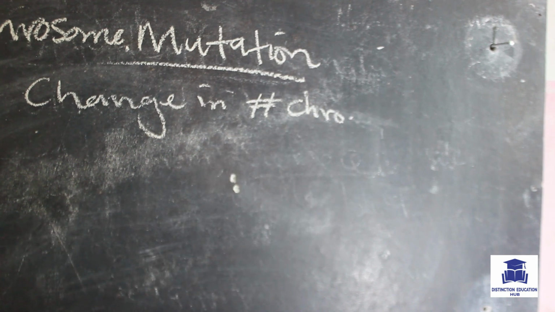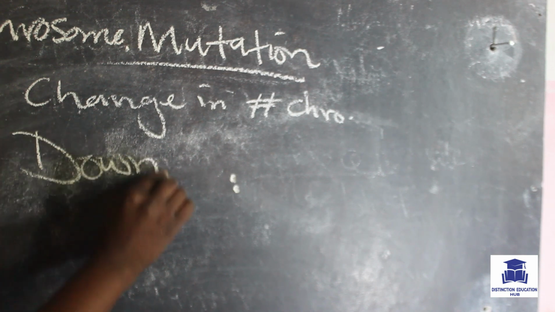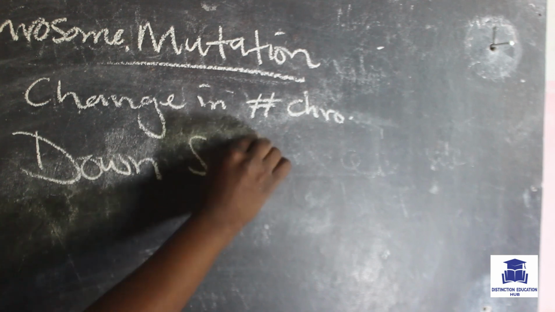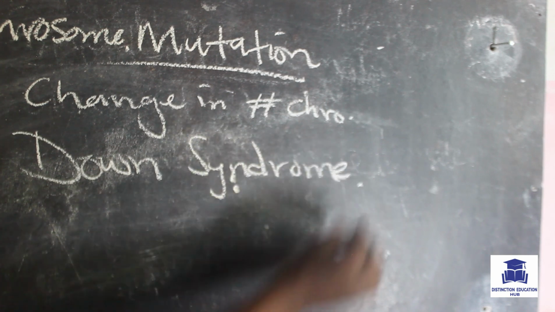Remember, ideally we said that these chromosomes are fixed. So if the number changes, then we have what we call chromosome mutation. Now chromosome mutation causes what is called Down syndrome.